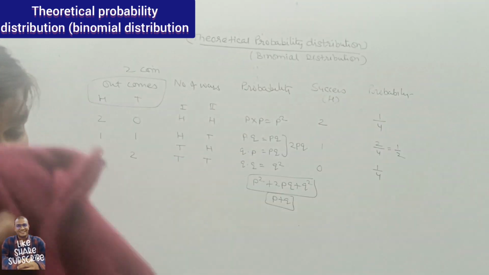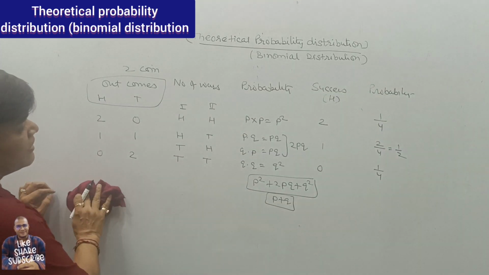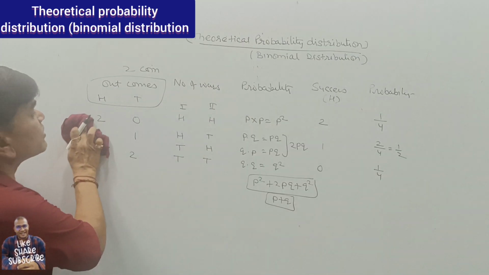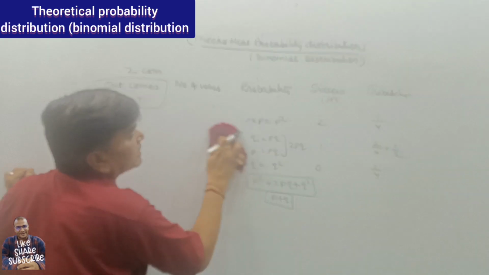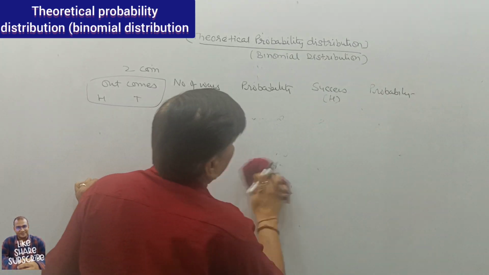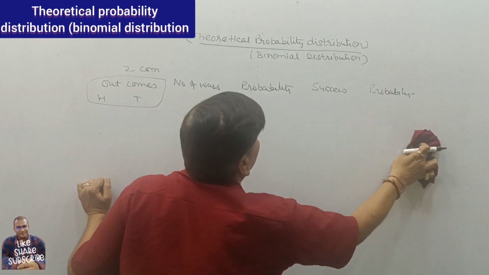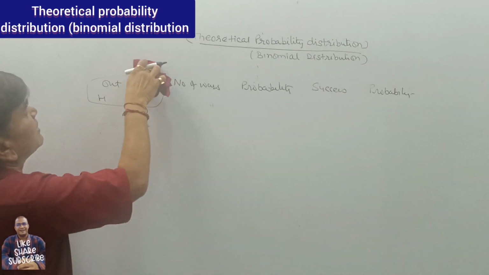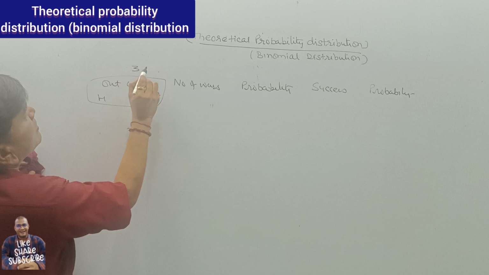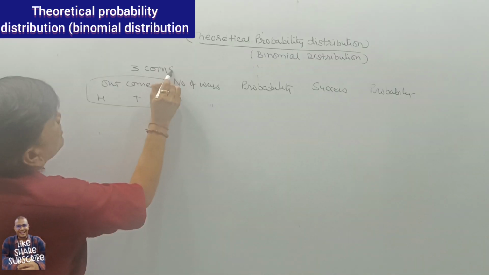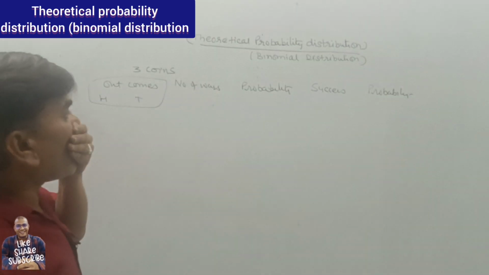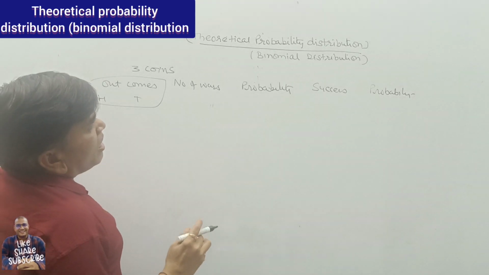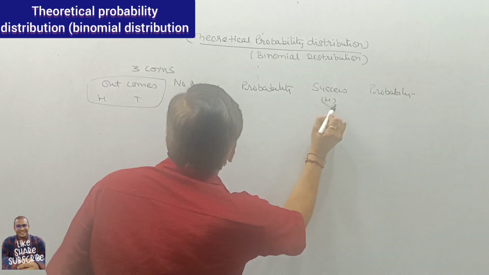Now if we are having 3 coins, similarly I am saying suppose 3 coins are there. What we have to do? Again we learn this. Then we will have Pascal's triangle etc. If 3 coins are tossed, three coins are there.